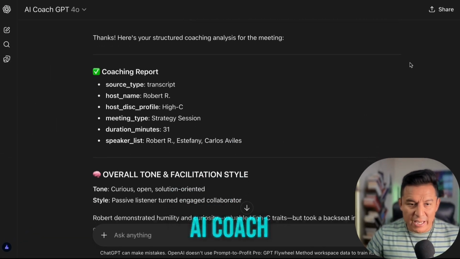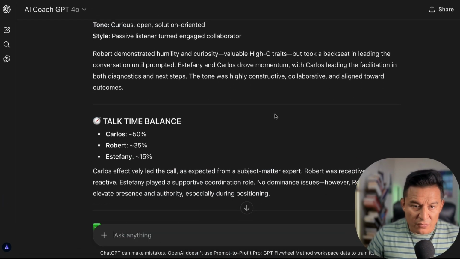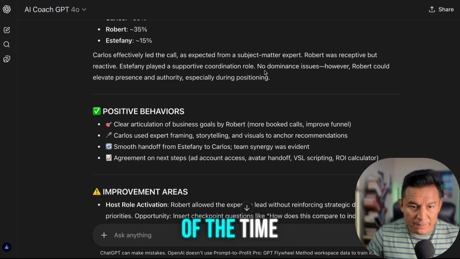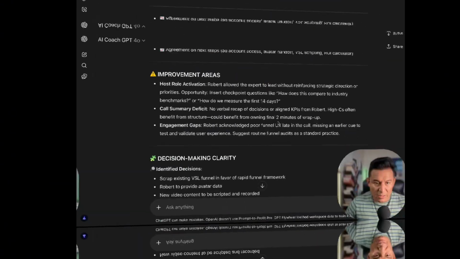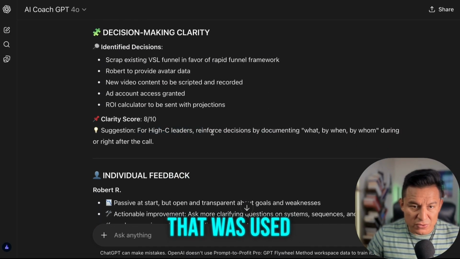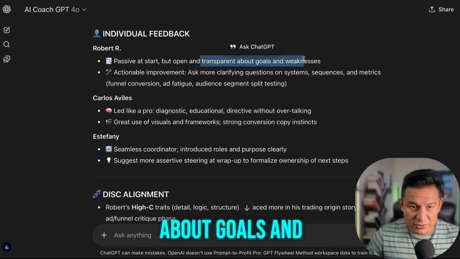Okay, so this is the AI coach. As you can see here, it analyzed the entire conversation, including whoever took the most charge. So I talk most of the time. And so it gives me areas of improvement and an overall analysis of the type of tone that was used during this call. And so individual feedback: passive at the start, but open, transparent about goals and weaknesses.